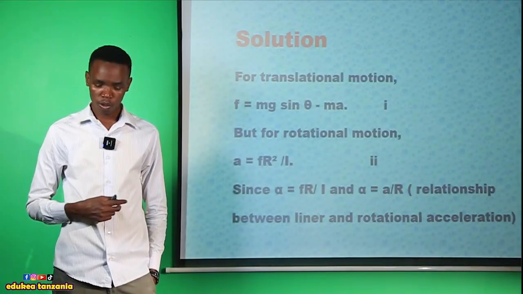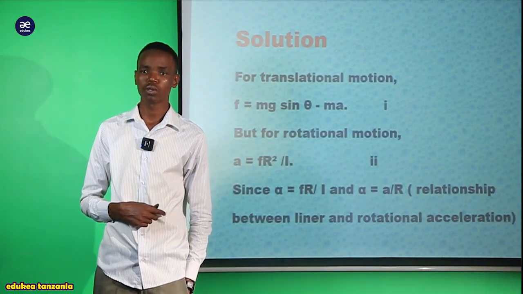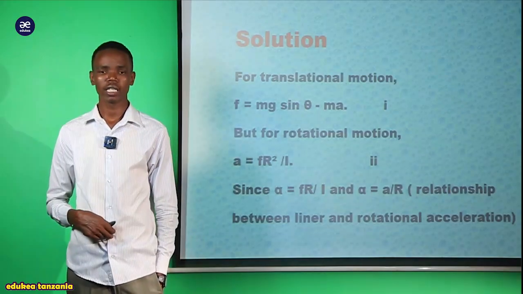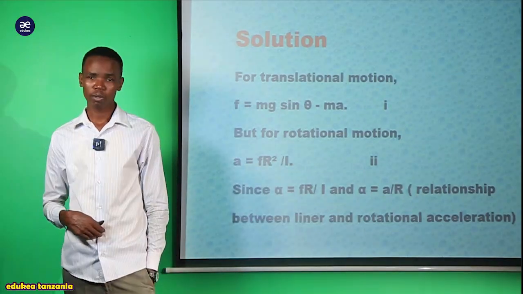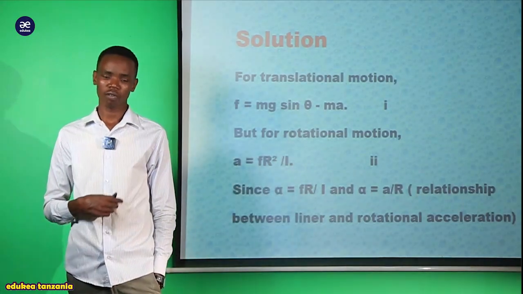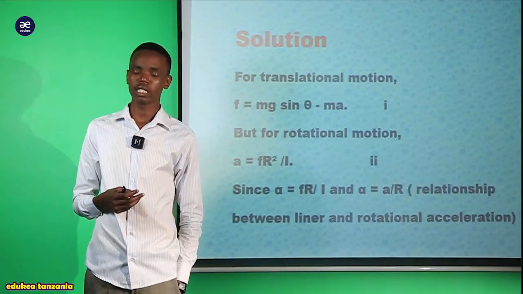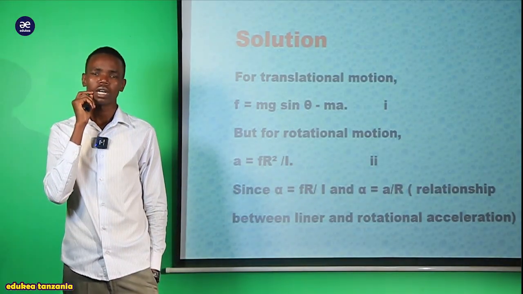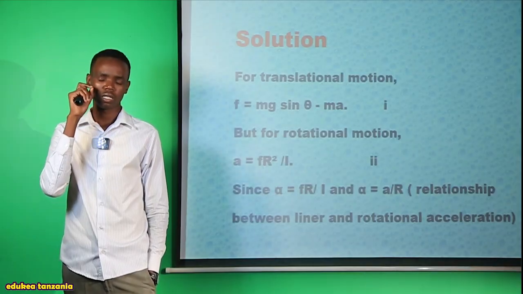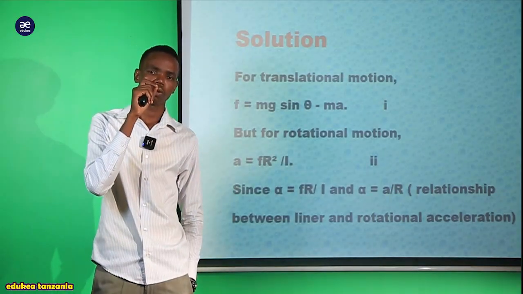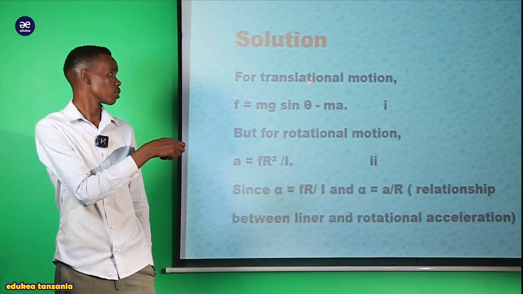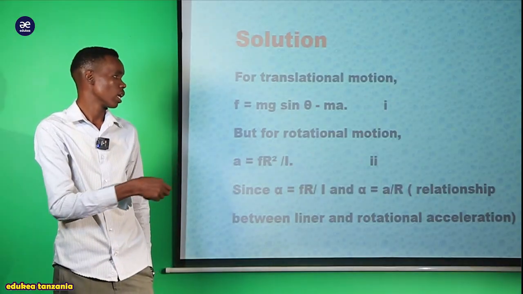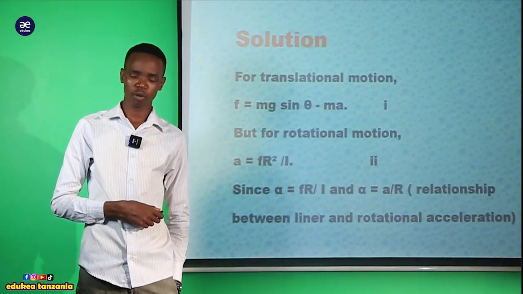So there are two things that we are supposed to consider when we prove this formula, when we prove this minimum force. The first one is we are supposed to recall, my dear student, the translational motion and also the rotational motion.